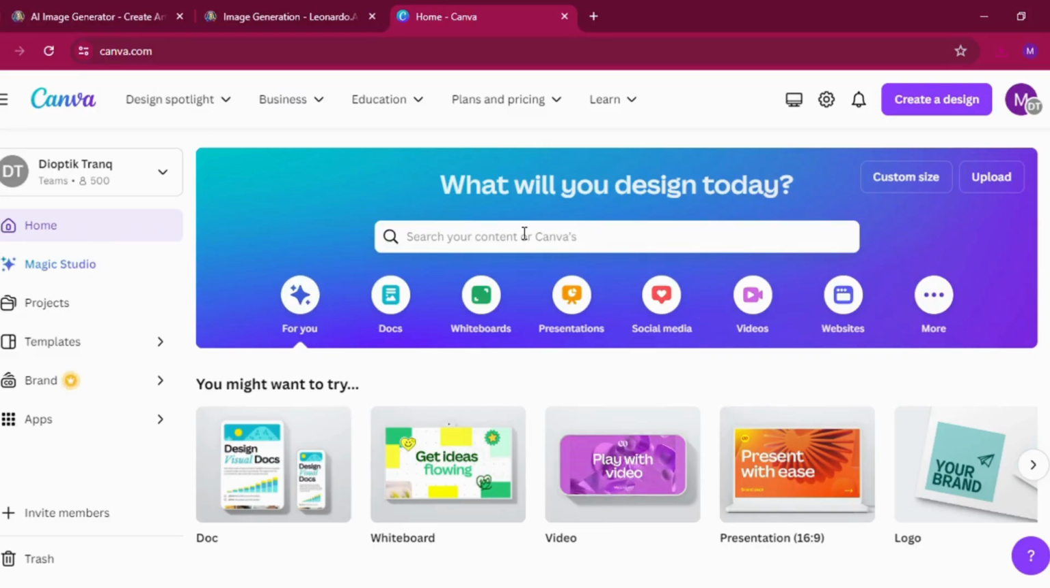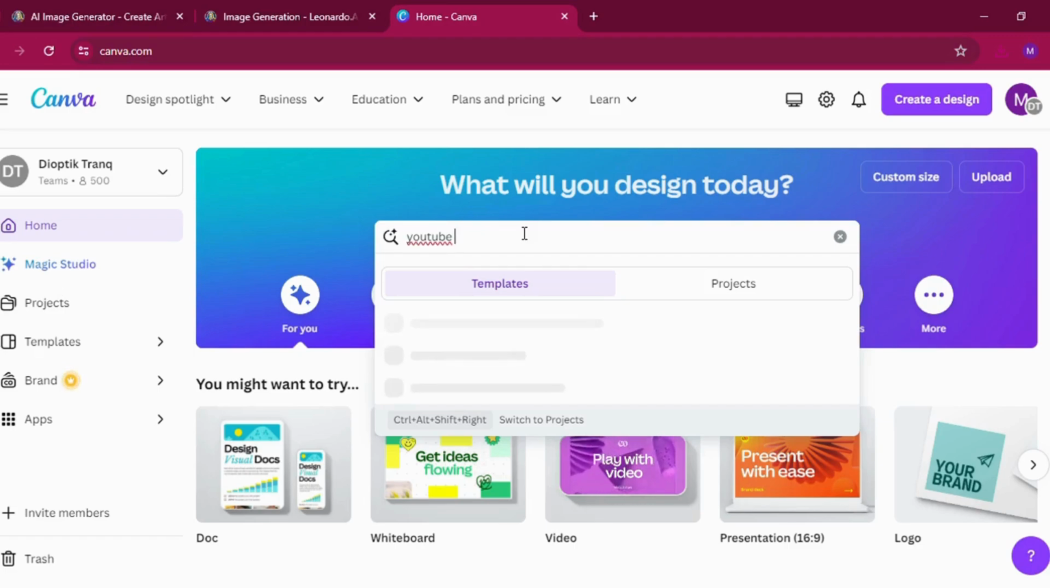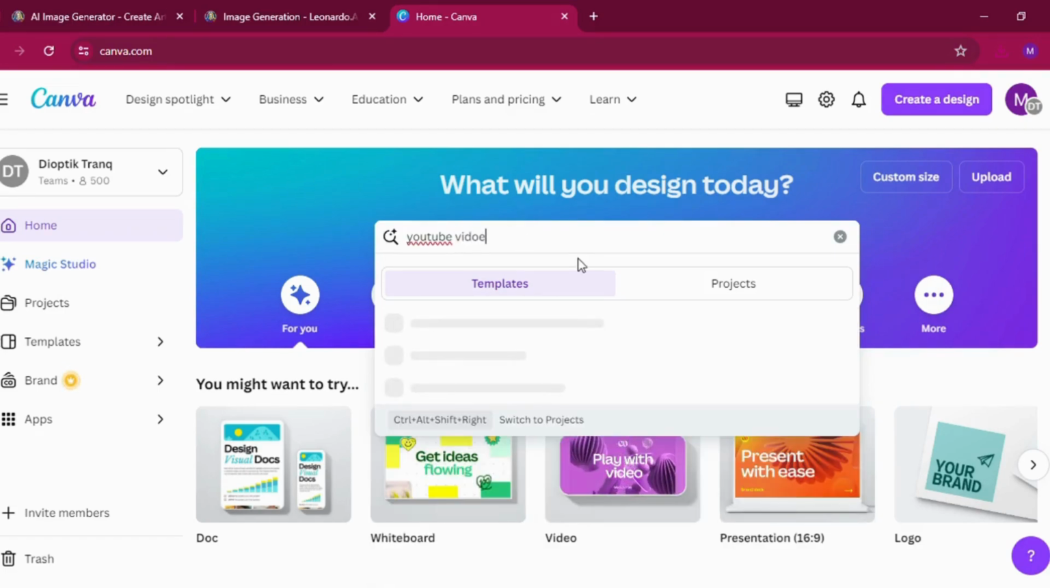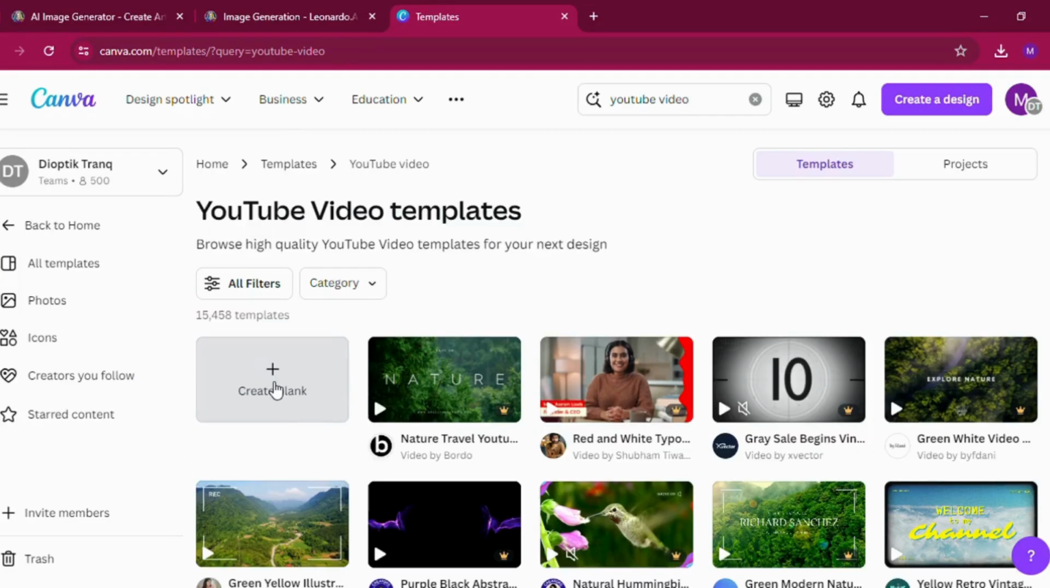We are then going to head directly to Canva, where we are going to create our video. This is how Canva interface looks like in case you've not been here before. Then we are going to search for YouTube video because that's what we want to create, and then tap on create blanks to start on a new video.